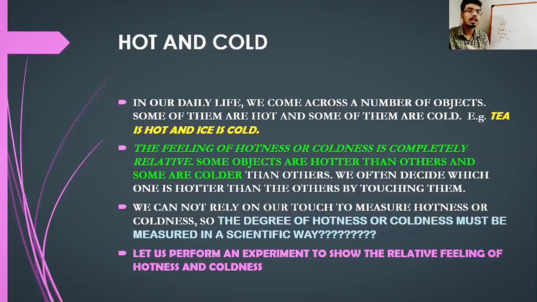The second person will not feel that much heat, because the sensation of touching varies from person to person. One person can consider an object to be very hot, but another person may not consider the same object to be that hot.